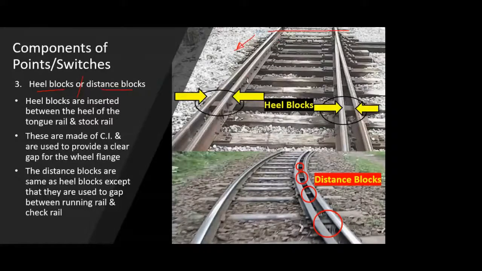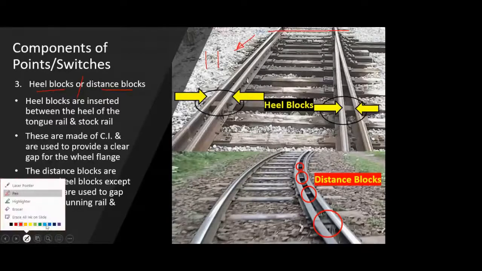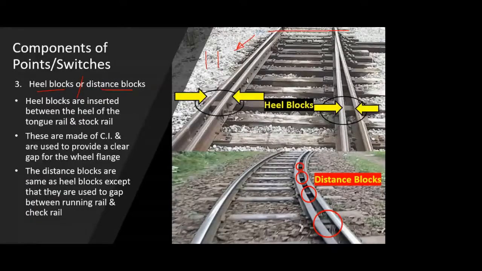So as I go towards the crossing, the location at which you will find such a block. Basically, tongue rail is a movable one. So if I say this is my tongue rail and it has to move, I denote this as the second position, or the position after which it has been moved.